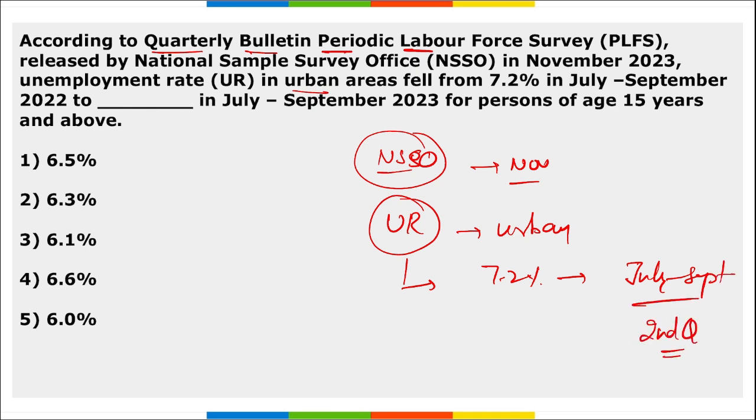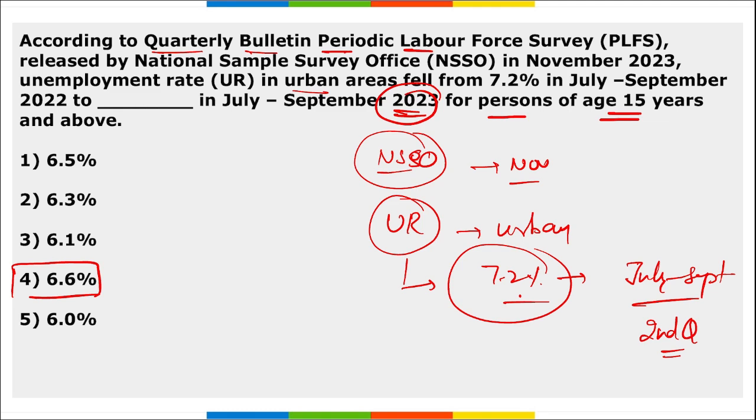Now it is asking that from 2022 it was 7.2%, and now for the year 2023, for the same quarter, that is the second quarter, what was the unemployment rate? So it was 6.6%. Earlier in 2022 it was 7.2% in the second quarter, and now in the second quarter for 2023 it is 6.6% for persons aged above 15 years, right?